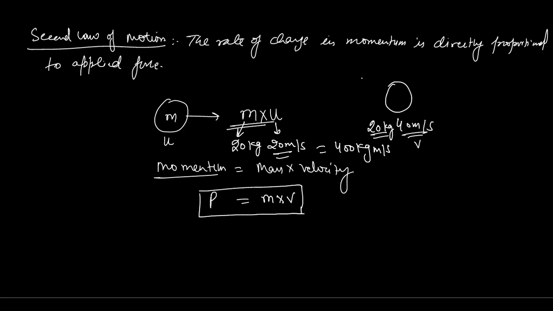Person A is changing the velocity of this object, which is of 20 kg, moving with velocity of 20 meter per second. Person A is changing this in 2 hours to 40 meter per second, and person B is changing this only in 2 seconds. Who will be applying more force? Tell me. Sir, B. Yes, B will be applying more force.